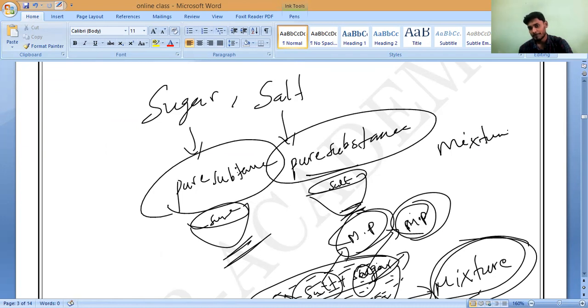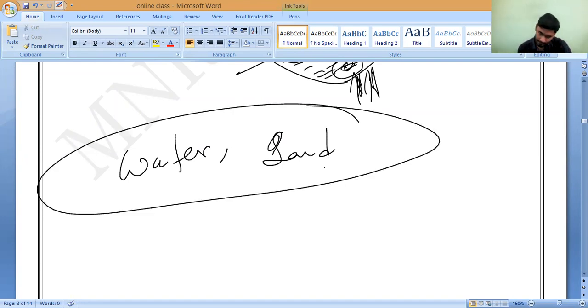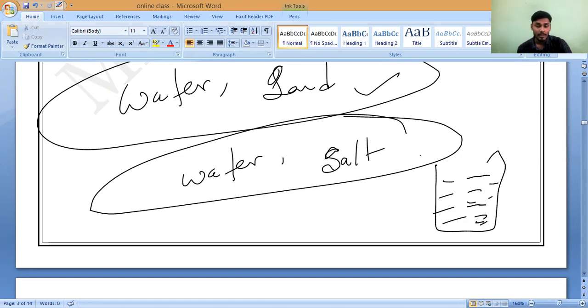Is it yes or no? Yes, sir. For example, I will take water and add sand. Then what is this called? Mixture. I will take water and add salt, dissolved salt. This is also called a mixture. You may ask me, sir, if I dissolve the salt in water, the salt will disappear, correct sir? Then how is it a mixture? Because by evaporating the water, we can get the salt back, or not? Yes, sir. Salt is just dissolving and occupying the spaces between the water particles.